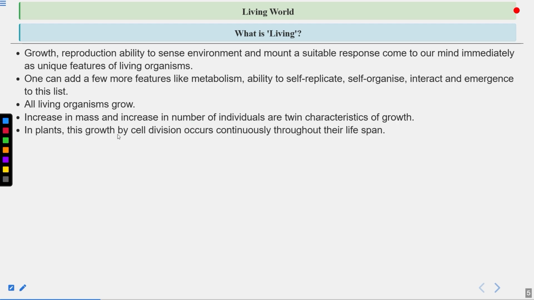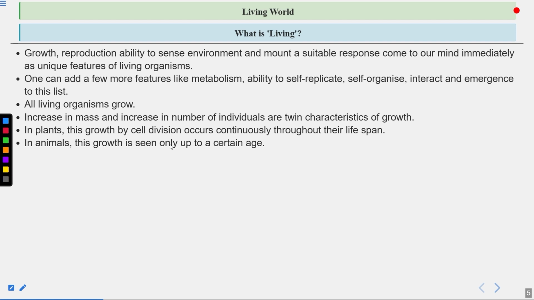In plants, this growth occurs by cell division, and the cell division or the growth occurs continuously throughout their lifespan. So plants have meristem. They have shoot apical meristem, they have root apical meristem, they have axillary meristem. These meristems consist of meristematic cells which keep on dividing. So that's why we can say in plants, the cell division occurs continuously throughout their lifespan. So they are growing throughout their lifespan, because by cell division, what are they doing? They are increasing their cell number, which leads to growth.